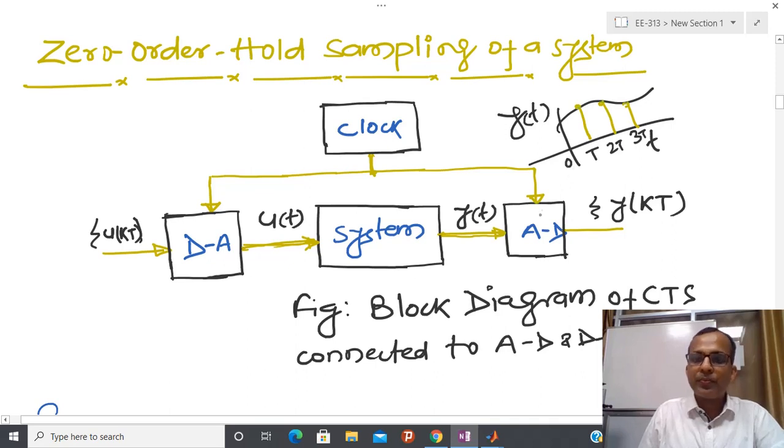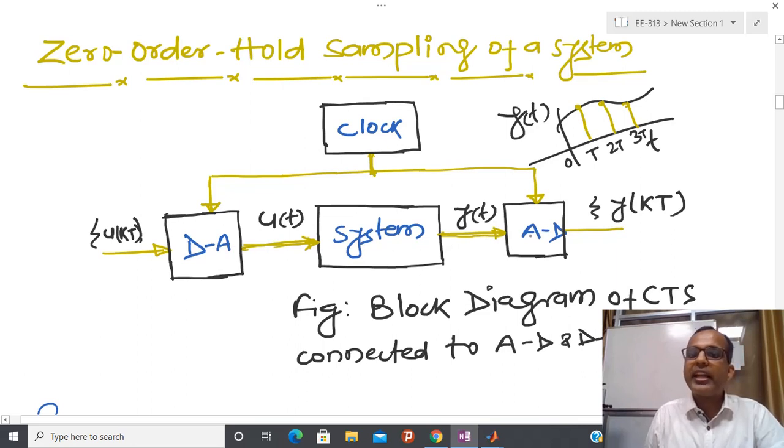After that, most of the time whenever we are applying control, that is somehow in a feedback mechanism coming from the output, and our output has now become digital. But again, whatever input we are providing to the system is continuous in nature. So again I have to put another block that is the reverse of this.